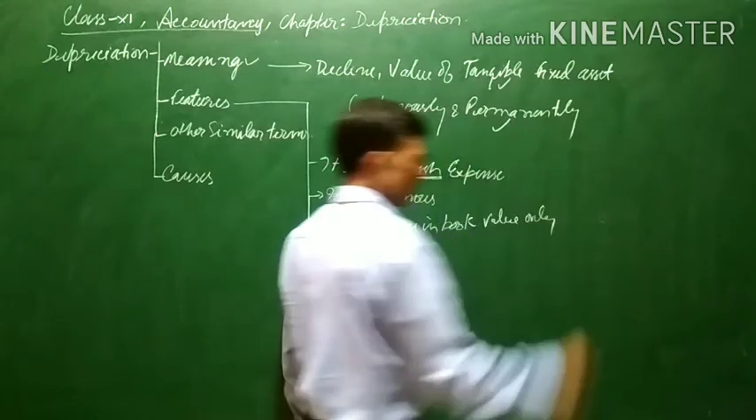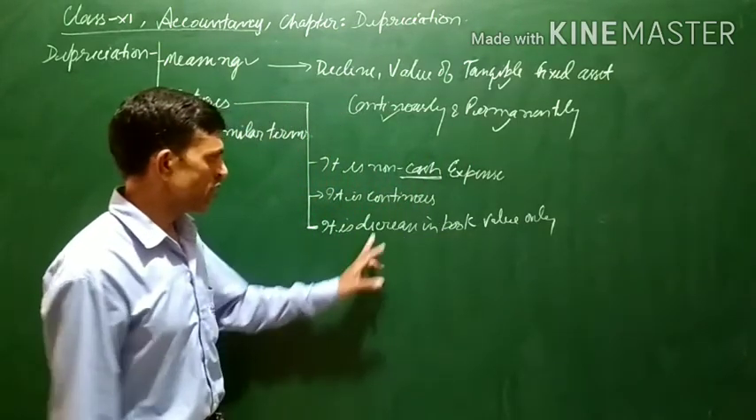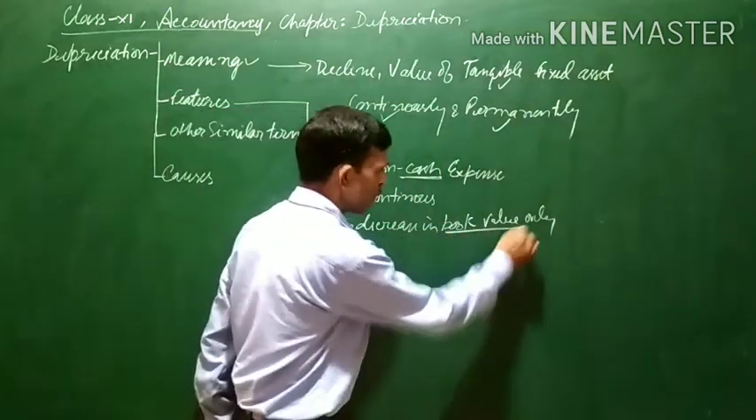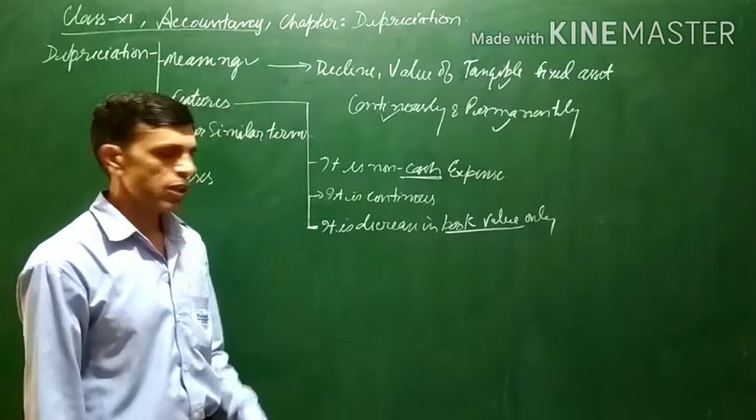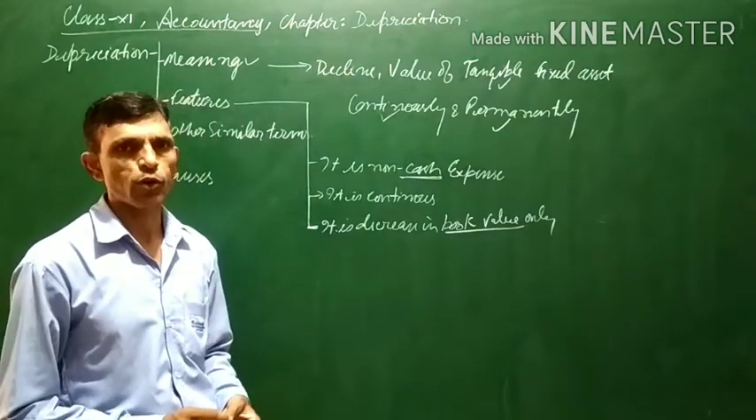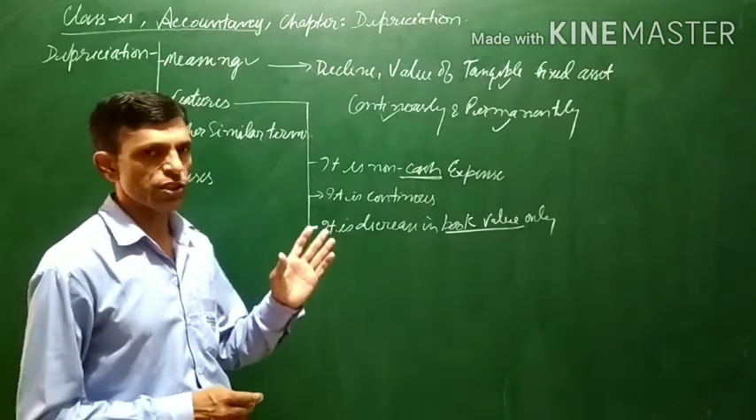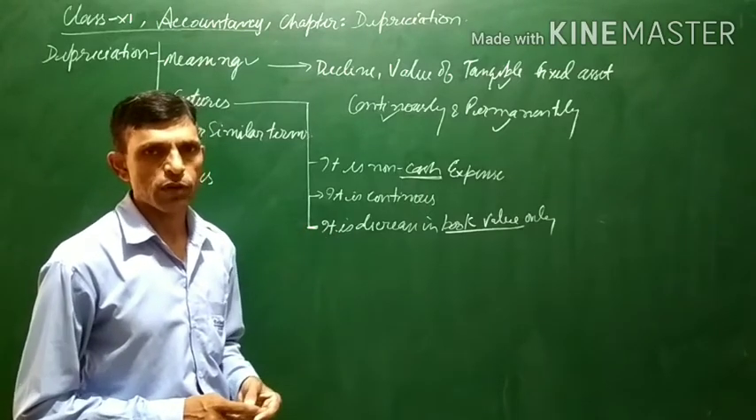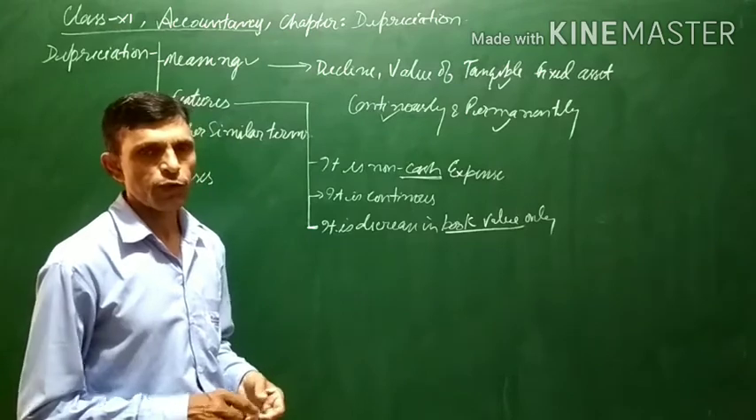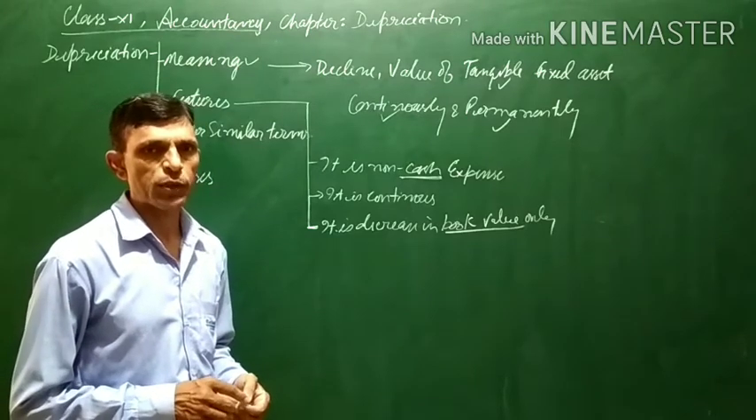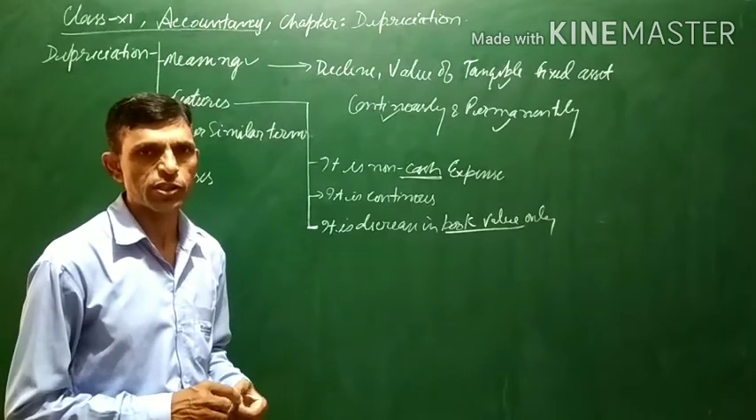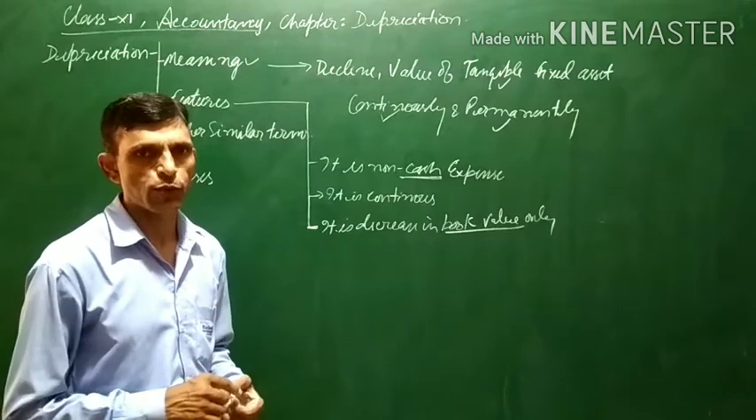Book value only. This decrease is only with regard to the book value. Book value refers to the value recorded in the books of account, whatever has been recorded in the books of account. Because this depreciation is an estimated amount, not the actual amount. We can only assume the amount or percentage of depreciation, but that is not the actual.